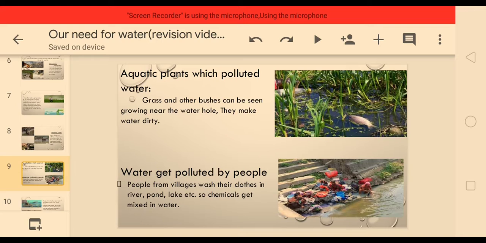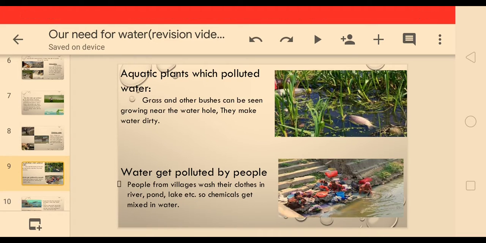Okay, now next, aquatic plants which polluted the water. See, as we have learned that plants are very useful, but not all the plants. We have learned about animals also. Some animals are useful for us, but some animals are a nuisance, means some animals are not useful for us. Like that, some aquatic plants, means the plants which grow in the water, they are called aquatic plants. Some aquatic plants are not helpful, they make the water dirty.